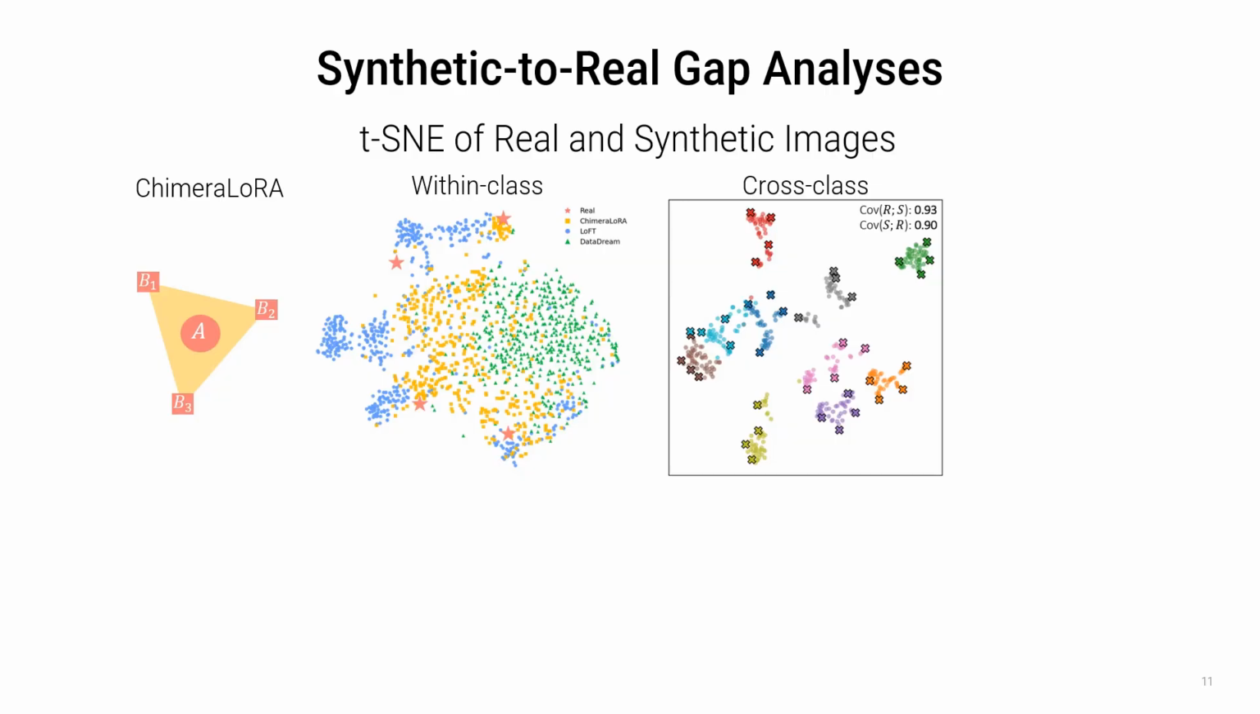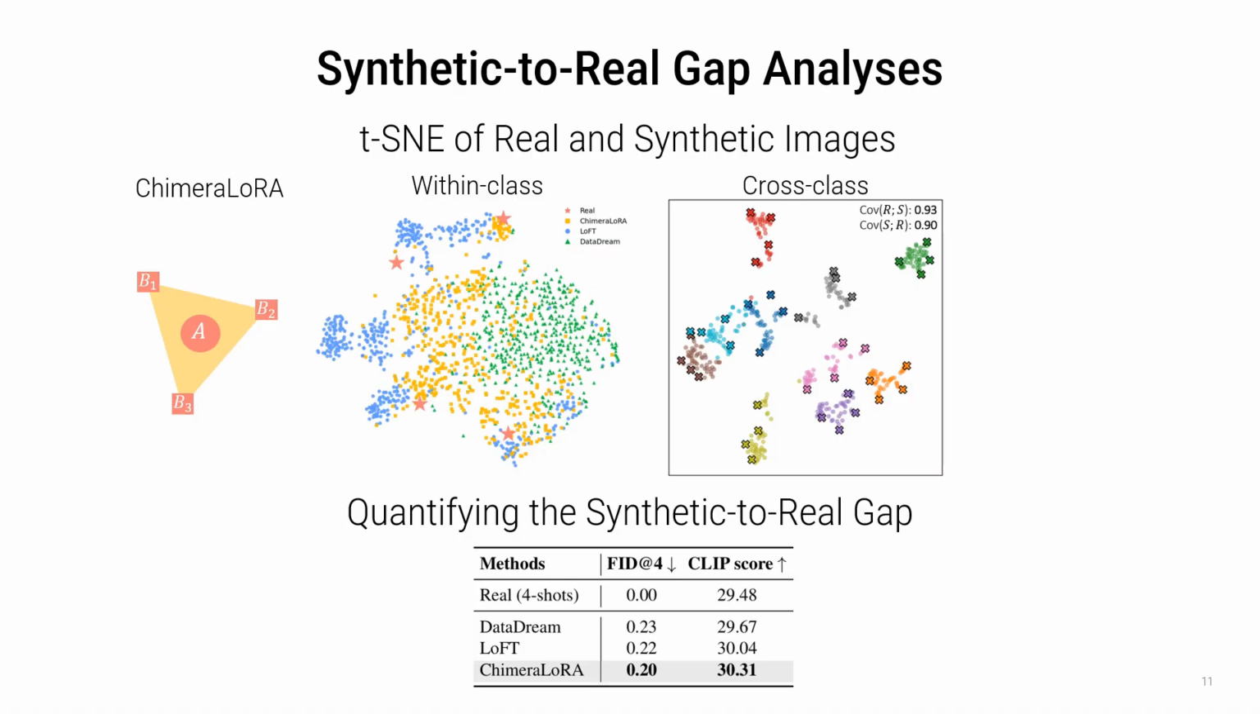To assess the quality of our synthetic data, we analyze the synthetic-to-real gap from two perspectives. Qualitatively, we visualize real and synthetic images using t-SNE. Our synthetic samples show tight within-class alignment with real images while preserving clear cross-class separation. Quantitatively, we measure two standard metrics against the few-shot real reference, FID and Cray-score. Here, ChimeraLoRA achieves both the lowest FID and the highest Cray-score among competing methods, implying the lowest synthetic-to-real gap.